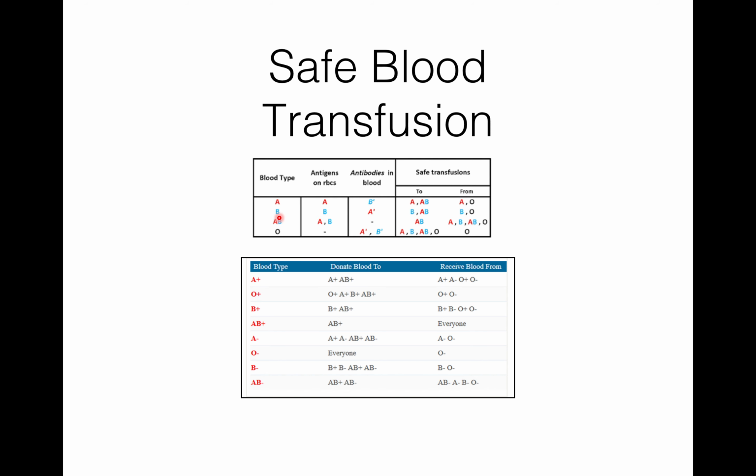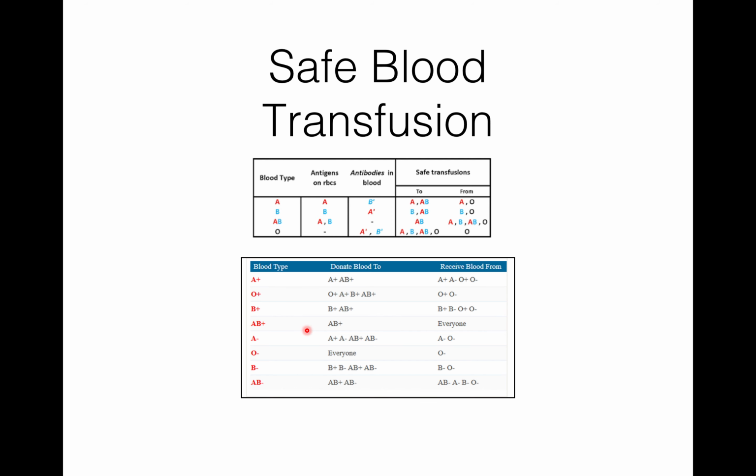So, if the blood group is A plus, then it can donate blood to A plus and AB plus, but receive from A plus, A minus, O plus, and O minus. If blood type is O plus, then it can donate to O plus, A plus, B plus, AB plus, but can receive from O plus and O minus. If blood type is B plus, then it can donate blood to B plus and AB plus, but receive from B plus, B minus, O plus, O minus.